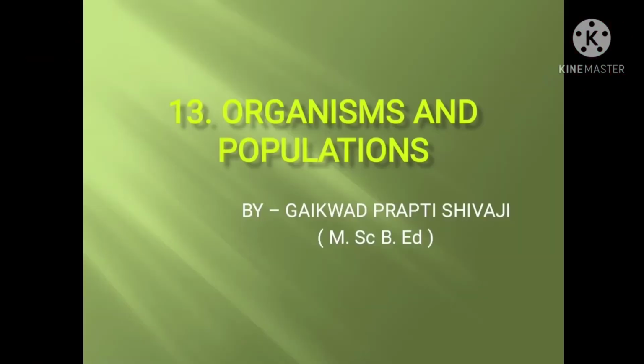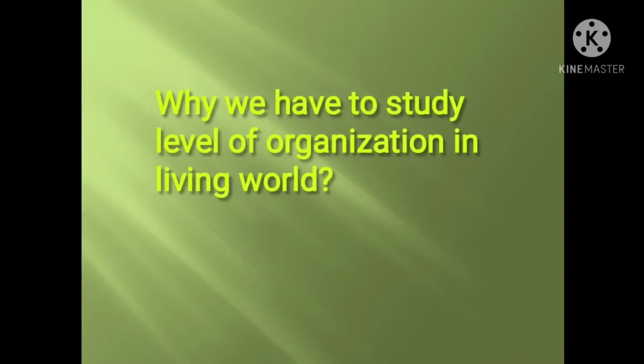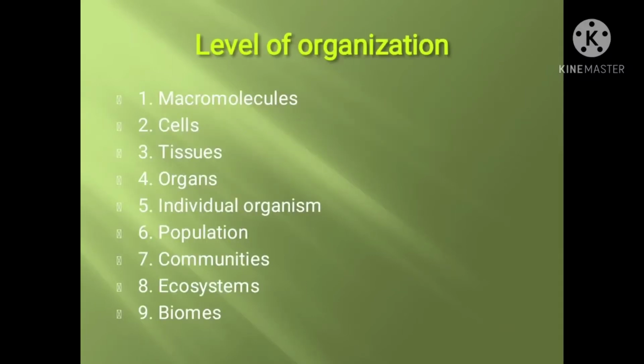Now let's learn about organisms and populations. The natural world around us shows amazing diversity of forms and complexity of relations. To understand this, we have to study the levels of organization in the living world: macromolecules, cells, tissues, organs, individual organism, population, communities, ecosystems and biomes.